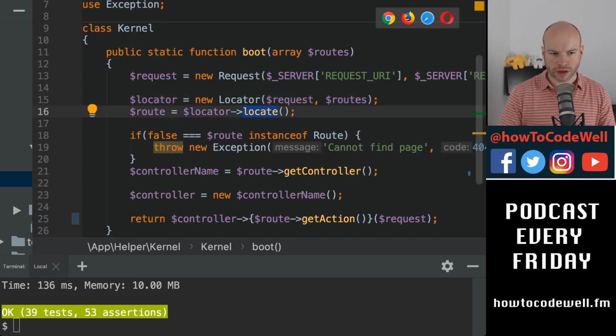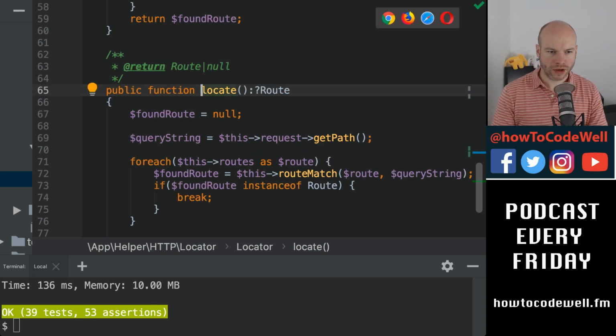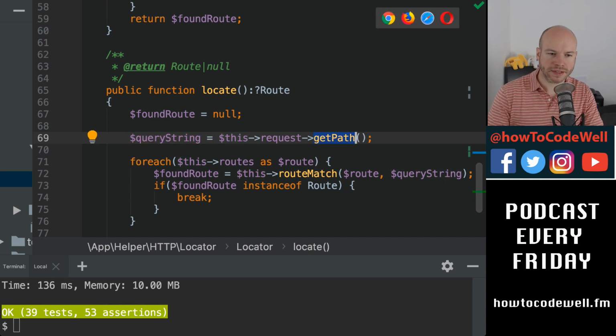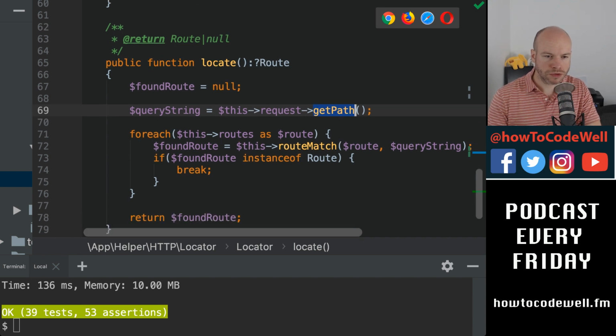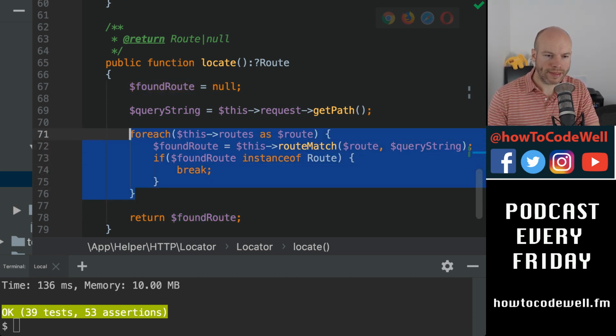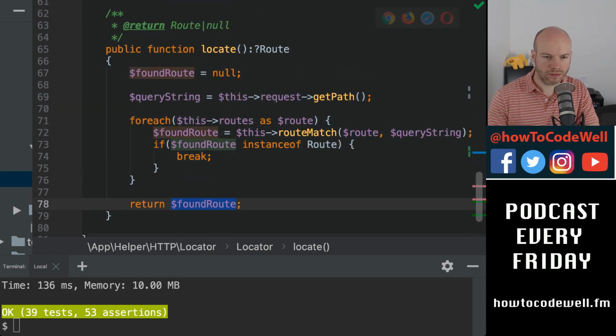So we can run this. Found root we're setting as null, and then we have a query string, which is the get path. Okay, that makes sense. Then we're looping over each of the roots, and then we're saying found root is equal to the root match. So that will return the found root object based on the query string. Okay, and then if found, we then have the instance of the root. We break out of that foreach loop because we're in the loop here, and then we return found root. Okay, that kind of makes a bit of sense.